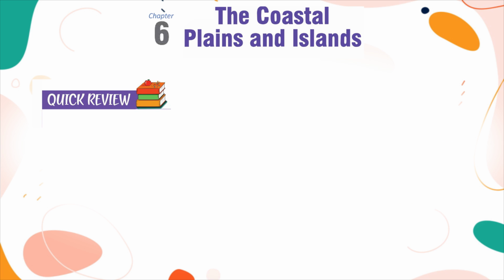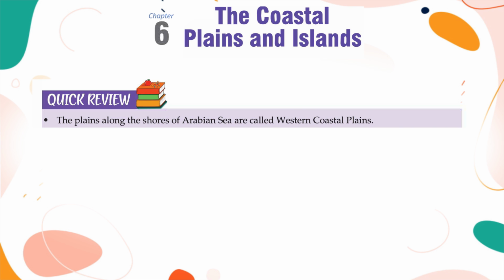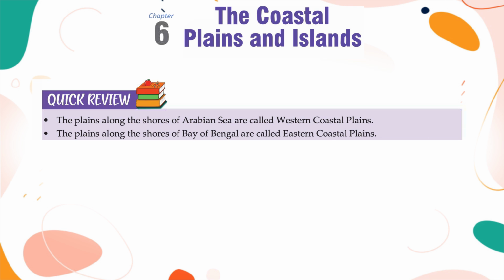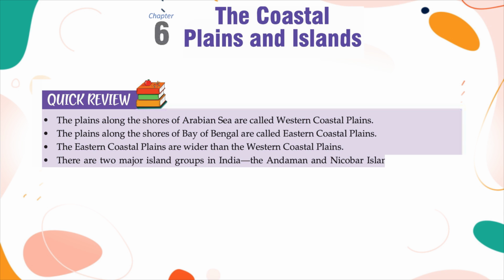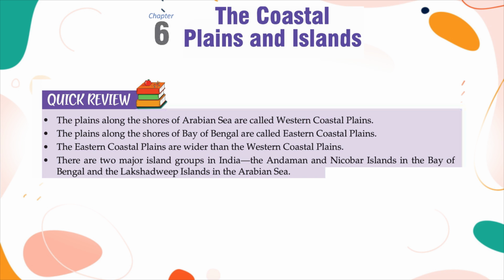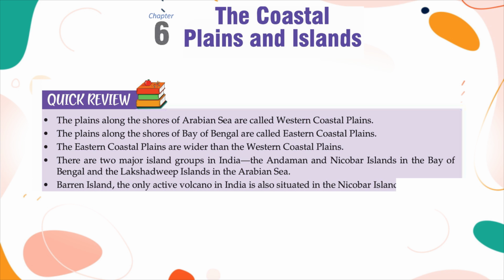Quick review. The plains along the shores of the Arabian Sea are called Western Coastal Plains. The plains along the shores of the Bay of Bengal are called Eastern Coastal Plains. The Eastern Coastal Plains are wider than the Western Coastal Plains. There are two major island groups in India: the Andaman and Nicobar Islands in the Bay of Bengal and the Lakshadweep Islands in the Arabian Sea. Barren Island, the only active volcano in India, is also situated in the Nicobar Islands. Indira Point is the southernmost part of India.